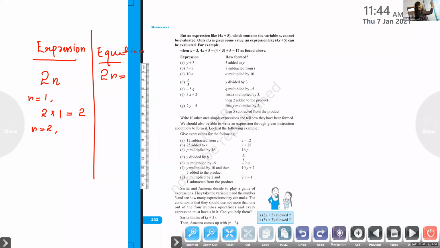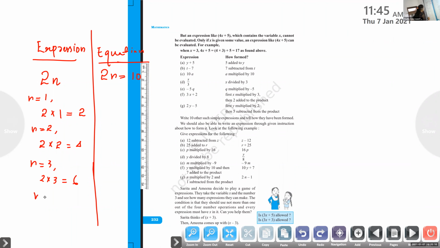Can you hear me? 2 into 2 equal to 4. If I give n equal to 3, the value is 6. 2 into 3 equal to 6.